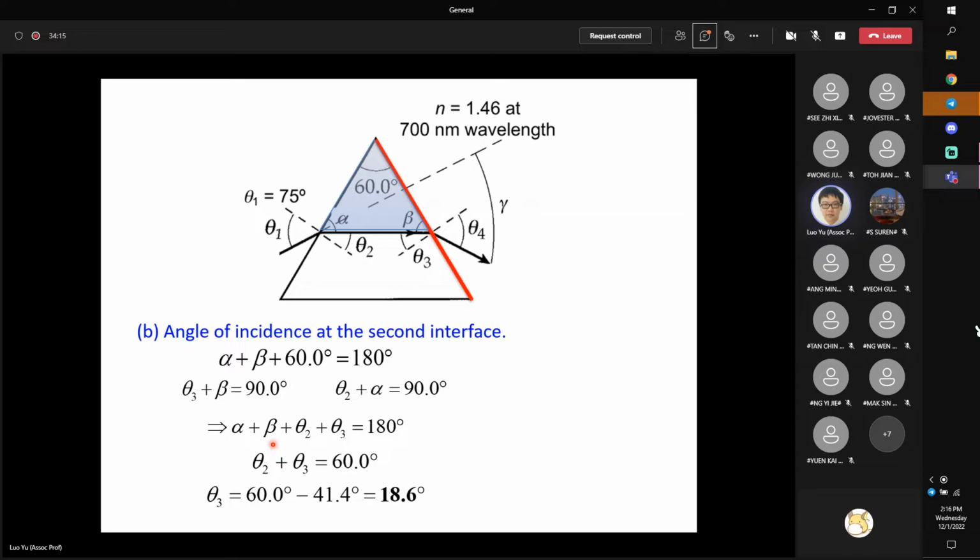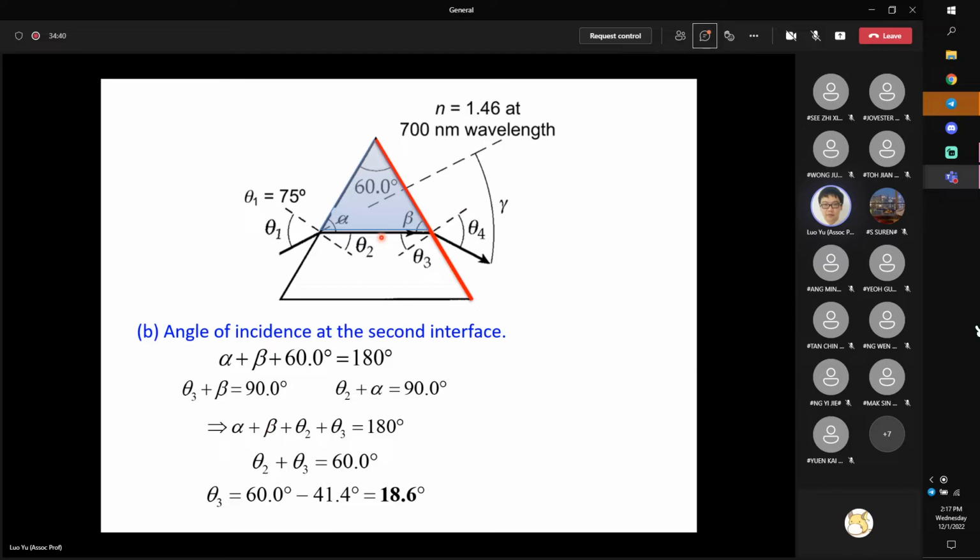Now here comes an important conclusion, which is quite often tested in the final examination. If the law of refraction is tested, normally it's in a prism. So for a prism, there is one important relation between theta 2 and theta 3.